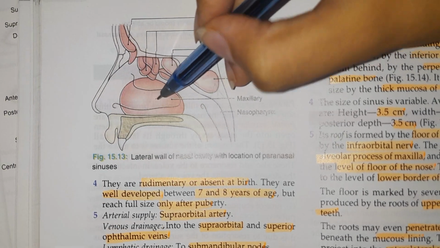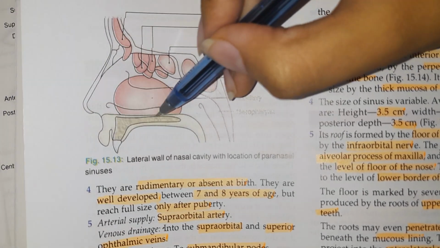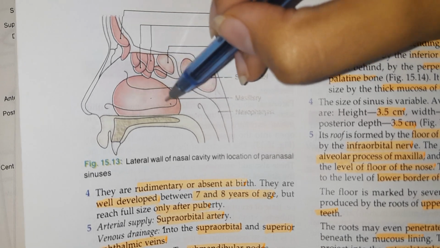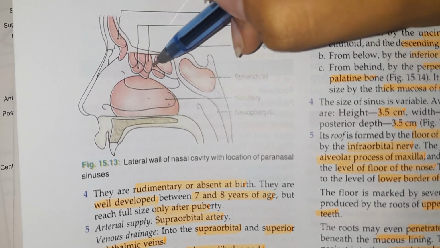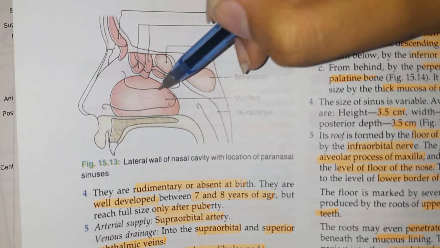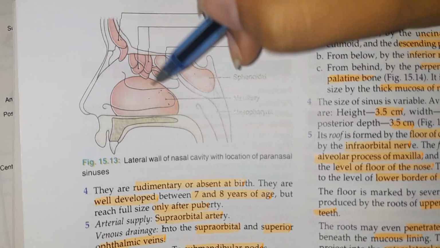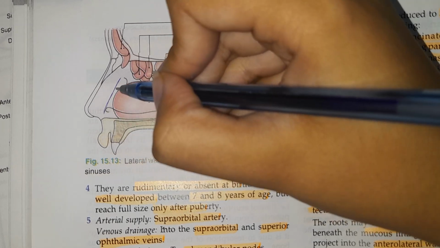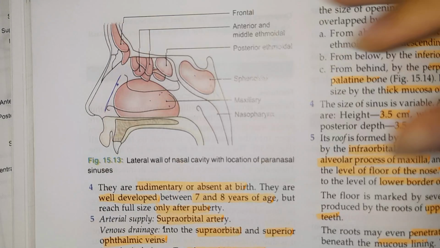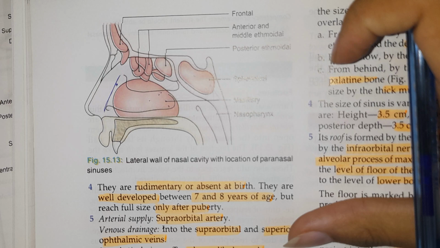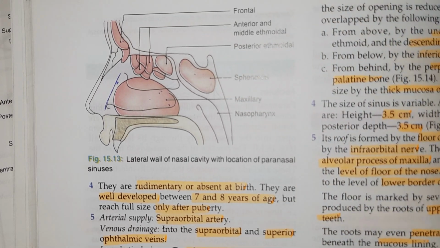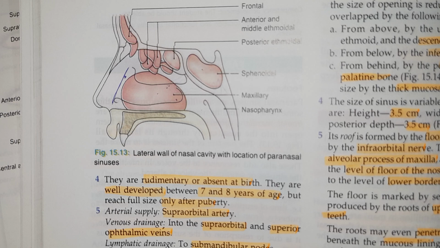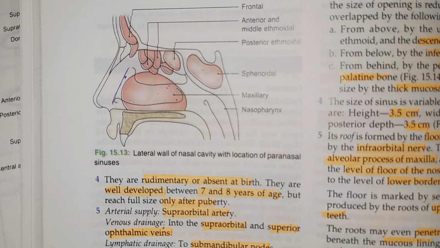Whereas this sinus, which is located just above the alveolar process of the maxilla, is known as the maxillary sinus. So there are four: frontal, ethmoidal, sphenoidal, and maxillary air sinuses, which open into the lateral wall of the nose through openings known as ostium. We will see the ostium when we discuss each and every sinus. Now let us discuss our first sinus in the next video, that is the frontal air sinus. Let's move on to that.